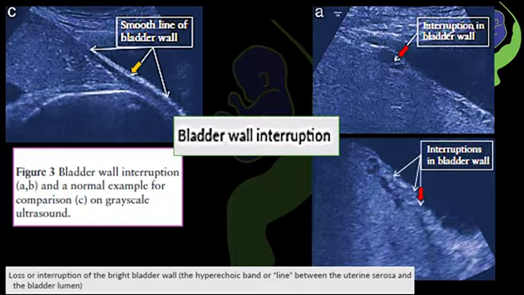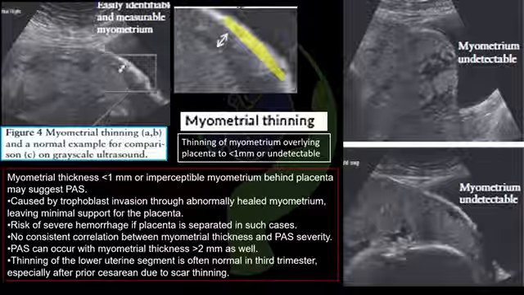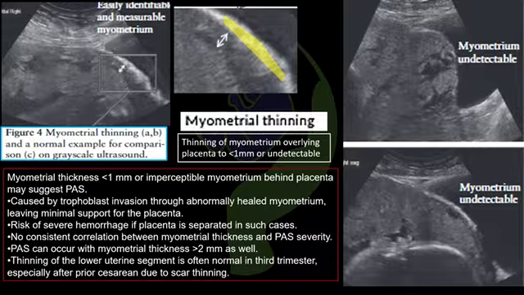The next ultrasound parameter that we are going to see is myometrial thinning, which is nothing but thinning of the myometrium overlying the placenta to less than 1 millimeter, or if it is undetectable, then it is also called myometrial thinning. In the picture on the left upper corner, you can see the normal position of the myometrium and the thickness, where it can be easily measured.